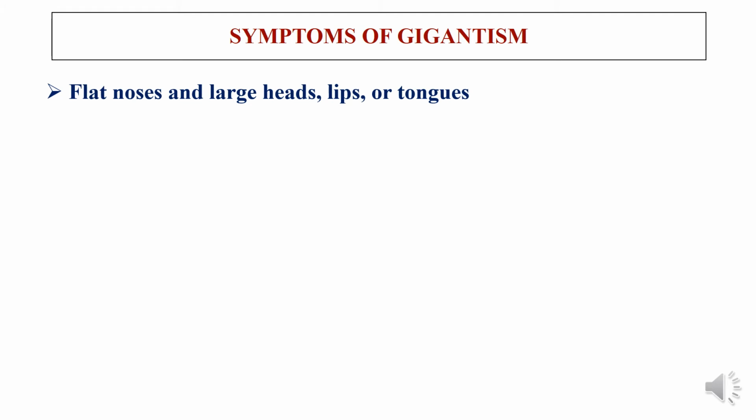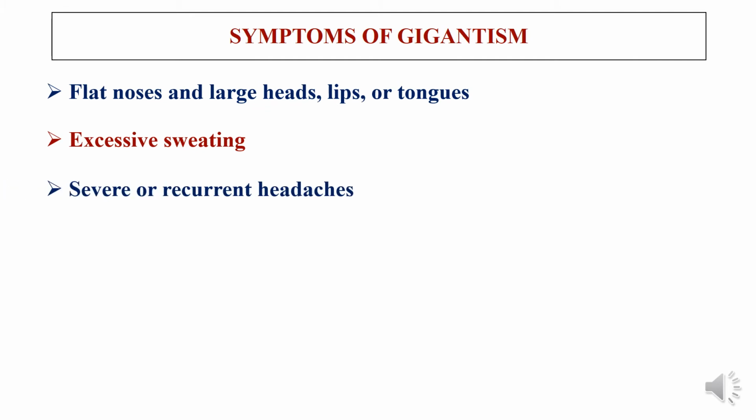Other common symptoms of gigantism are that a person will have a flat nose, a large head, and usually the lips and tongue are bulged in structure. A person may experience excessive sweating, and there will be occurrence of severe or recurrent headache.